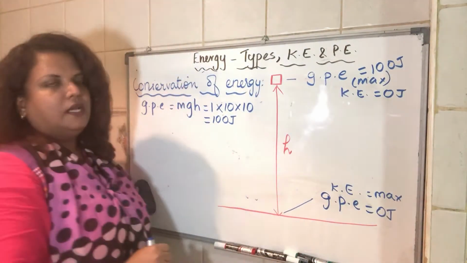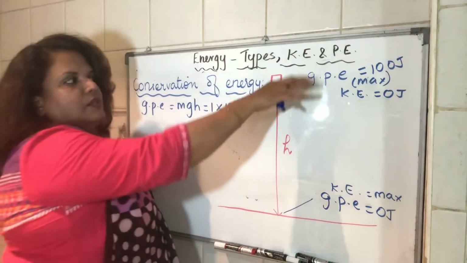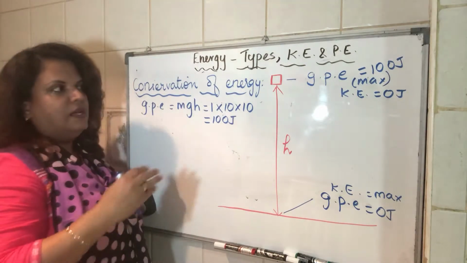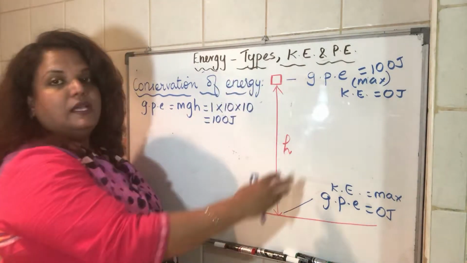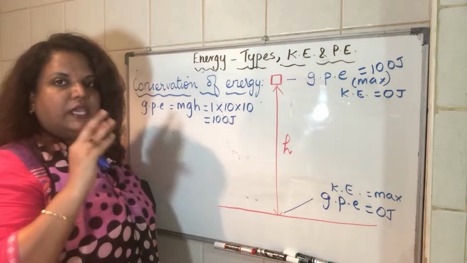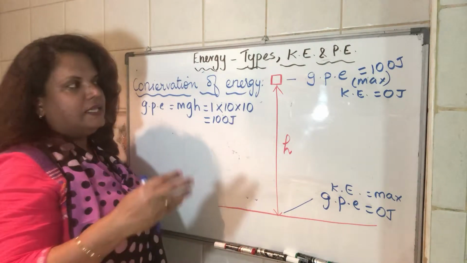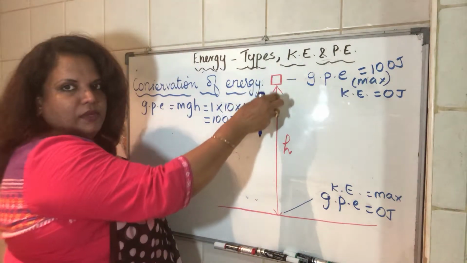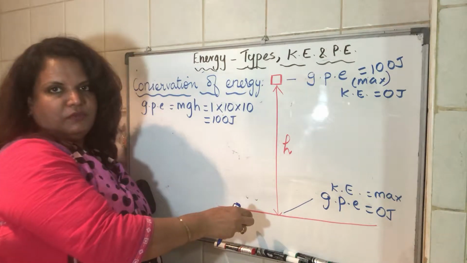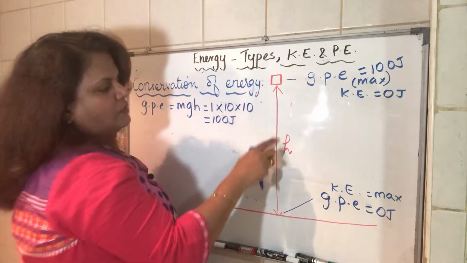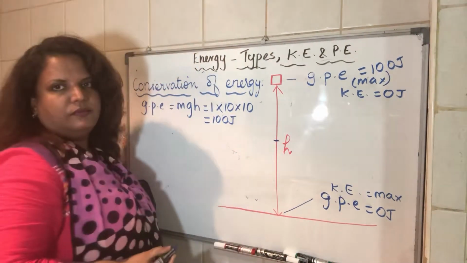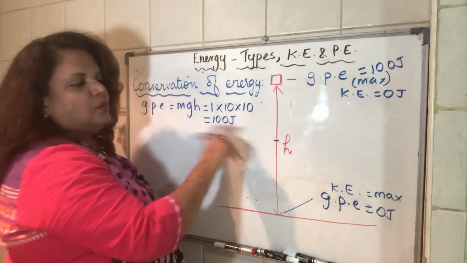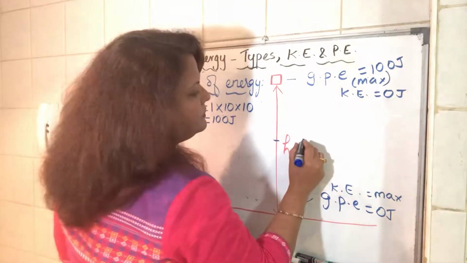Kinetic energy is 0. Now, the law of conservation of energy states that the total energy possessed by the object is going to be the same, or it is conserved. There is no wastage of energy. Since here we have considered an isolated system, we are ignoring air resistance and friction. In that case, this 100 joules of energy should be the same throughout the journey of the object, correct? Now, say if I take it halfway through, half the distance, this is 10 meters I have taken, say 5 meters height, what would be the kinetic energy and GPE here?